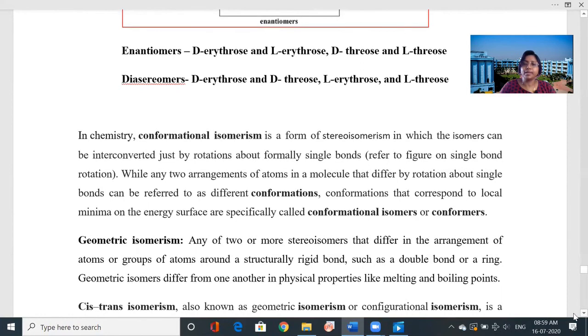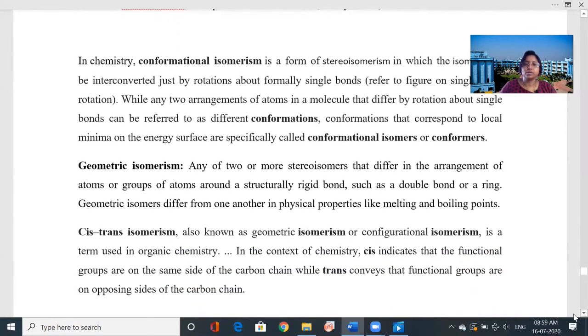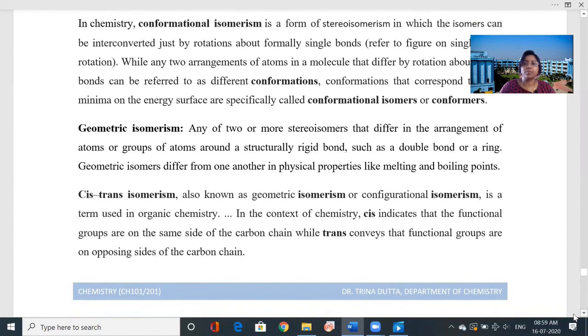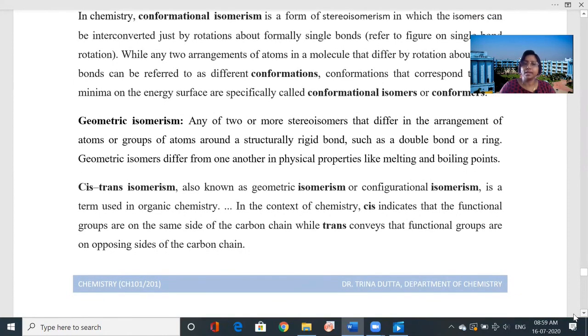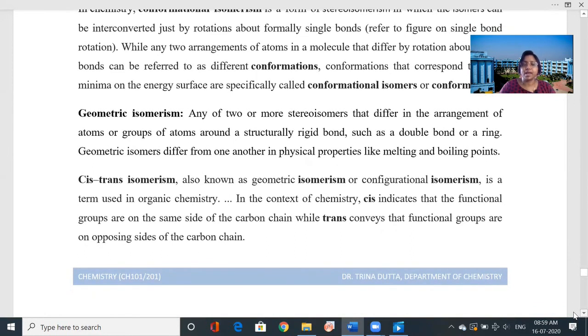Next is the geometric isomerism. So any of two or more stereoisomers that differ in the arrangement of atoms or groups of atoms around a structurally rigid bond, such as a double bond or a ring. Geometric isomers differ from one another in physical properties like melting and boiling points. So it is of two types. One is cis isomers, another is trans isomers.